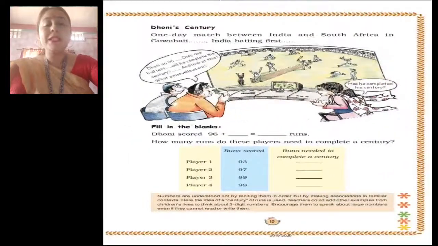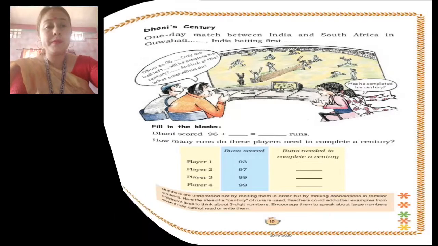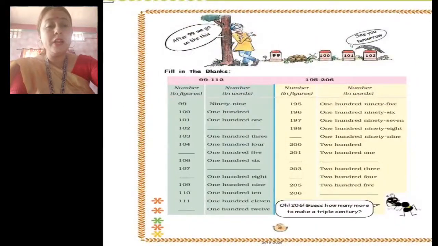Next, page number 15, that is Dhoni's century, in which we will see which player has scored more. Now page number 16: you have done similar sums in maths tape and mental maths also.